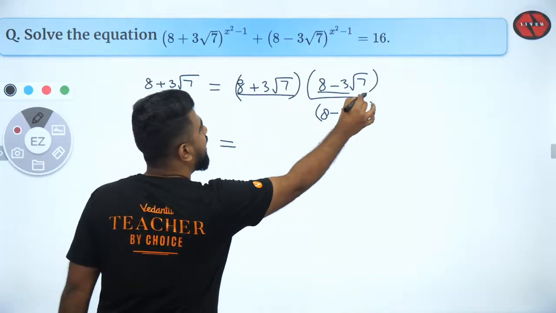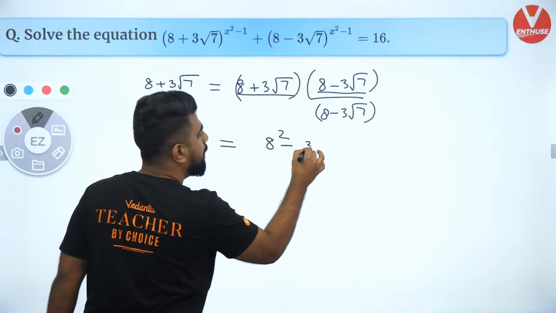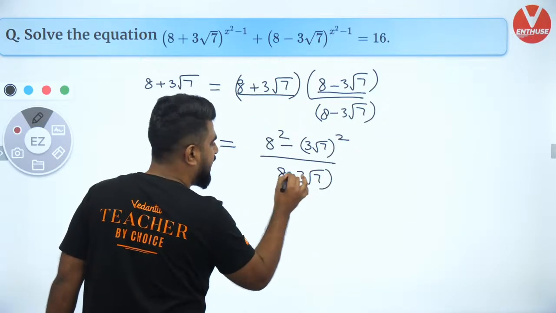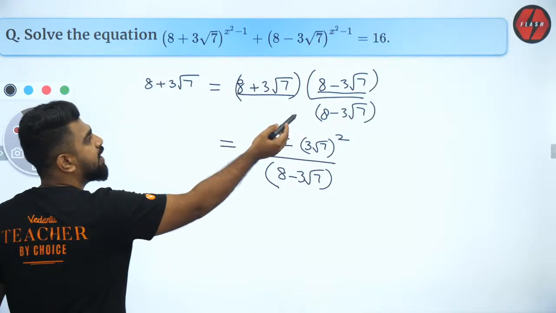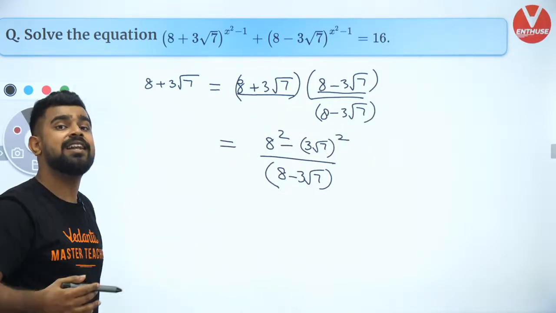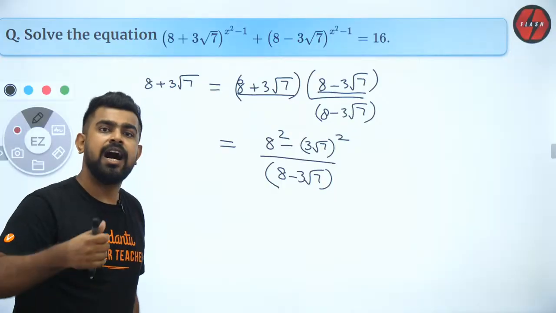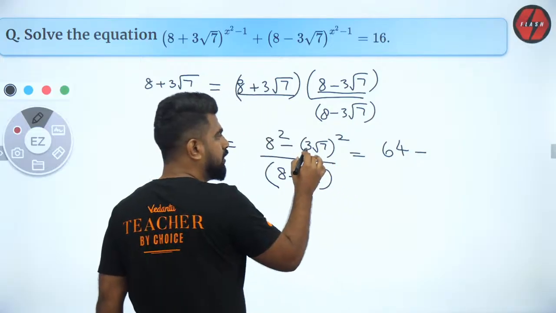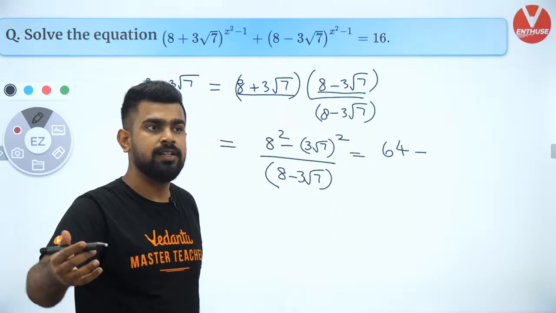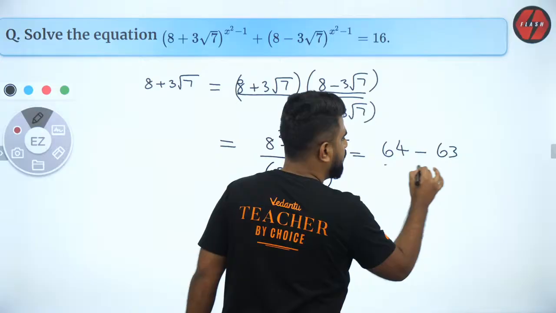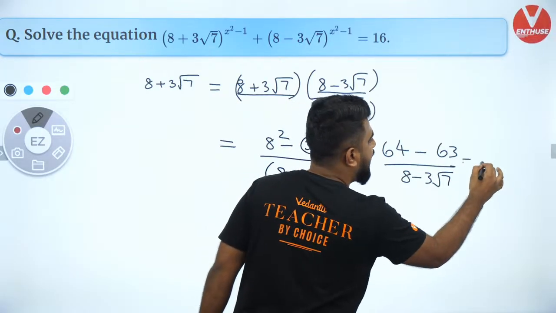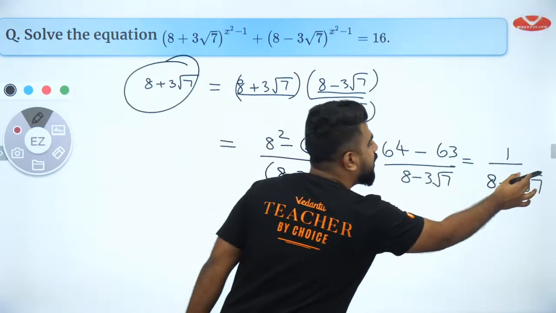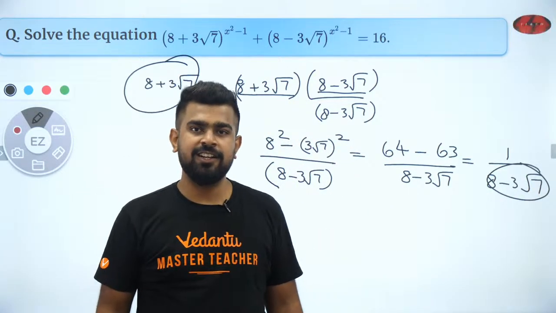A plus b into a minus b, which is a square minus b square, divided by whatever is there in the denominator. Because guys, I multiplied and divided, so that is a very valid step. There is nothing wrong in that. Are you all clear? Brilliant. So now what is 8 square? 64 minus 3 root 7 the whole square is 63, by 8 minus 3 root 7. So that will be 1 by 8 minus 3 root 7. So this and this are basically reciprocals of each other. Amazing, isn't it?